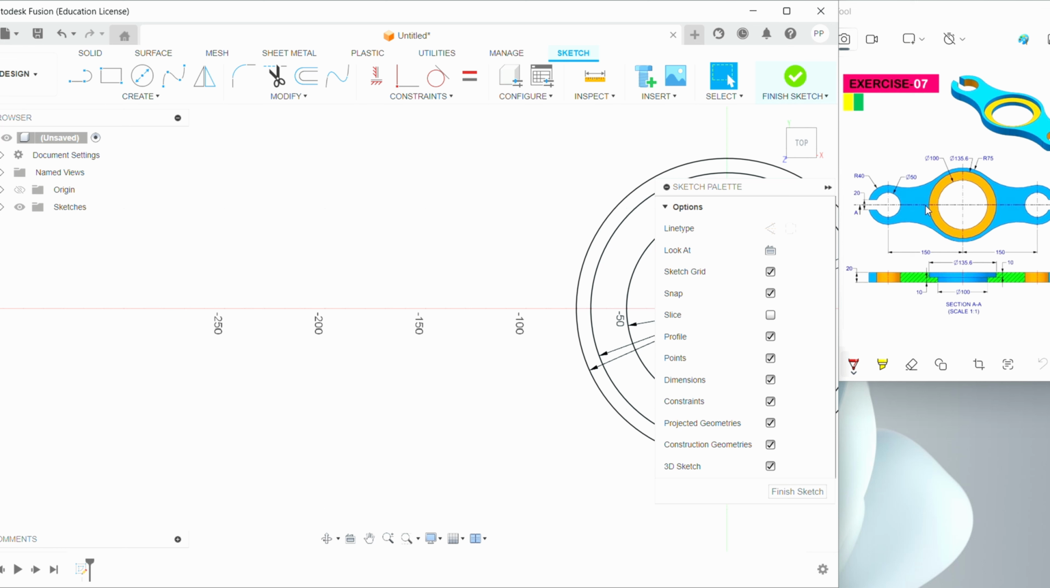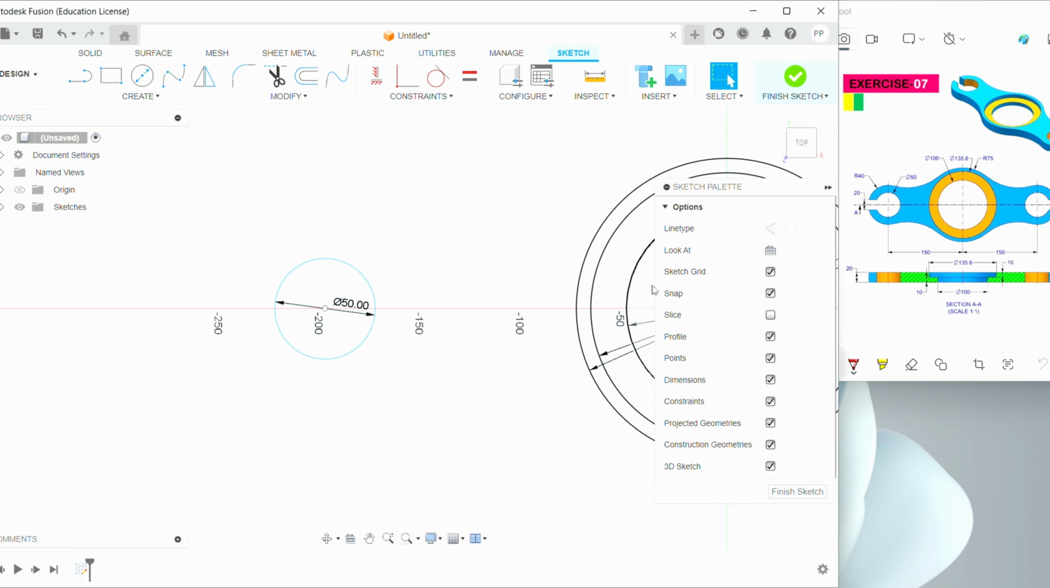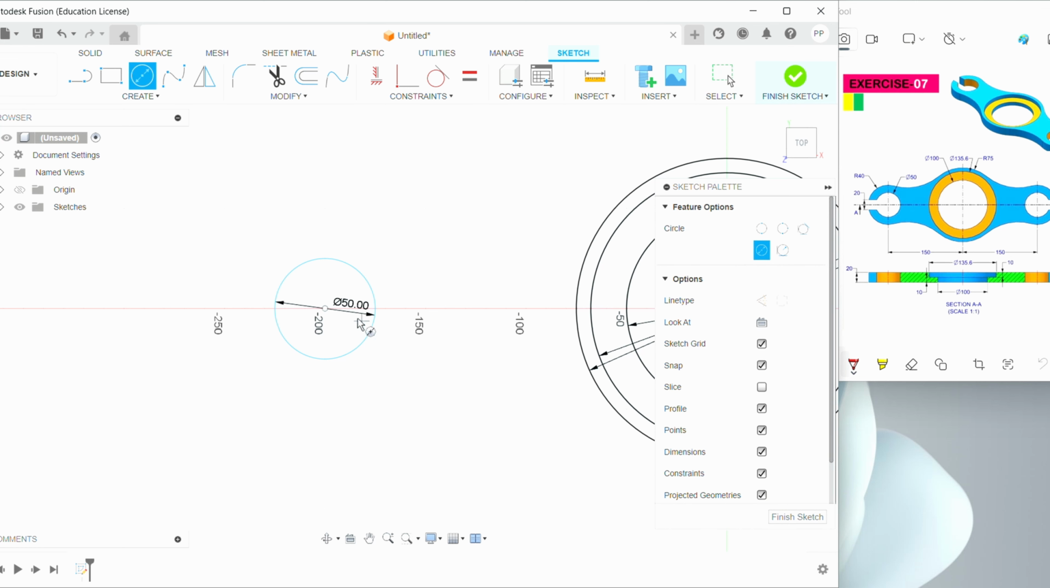Okay, then we need to draw another two circles from this center to this center. It should be 150 mm. So go to circle, just draw a random circle of diameter 50 mm, enter, and another circle of diameter 80 mm, radius 40, diameter 80.